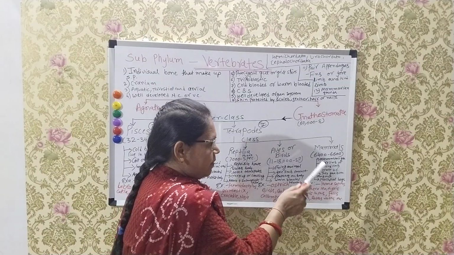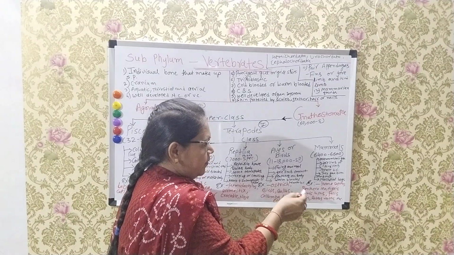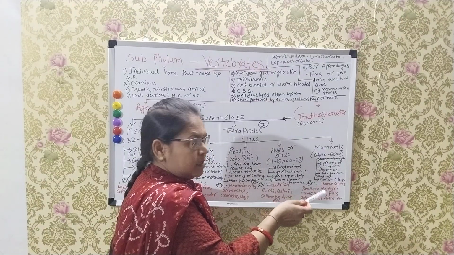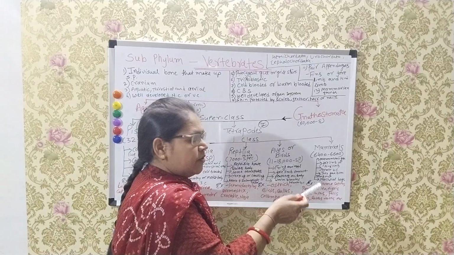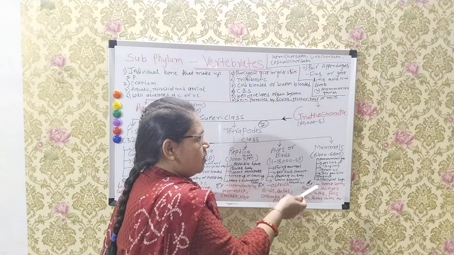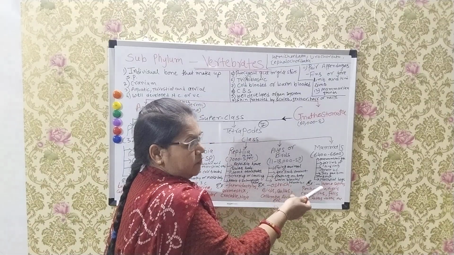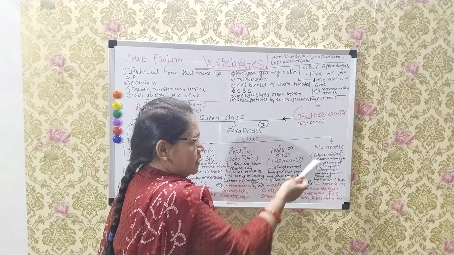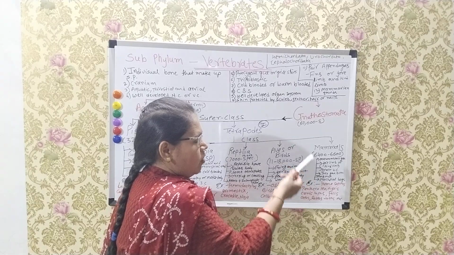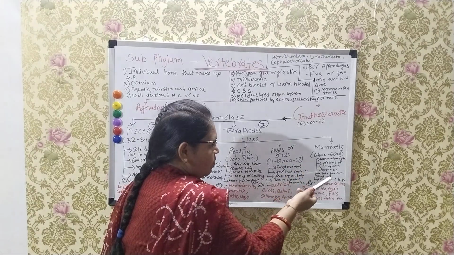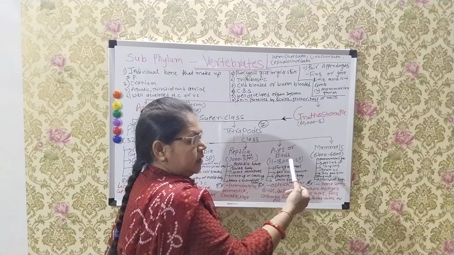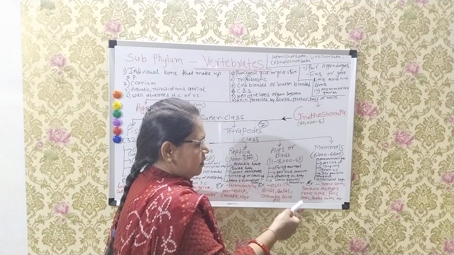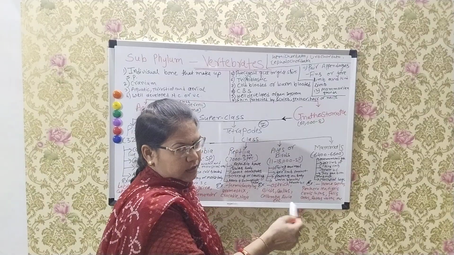Mammals have a four-chamber heart. Mammals give birth to young ones. In some organisms, marsupial pouches are found, as in marsupials. Examples of mammals: Homo sapiens, Panthera leo, Panthera tigris, Canis lupus, Felis catus, and Rattus, etc.